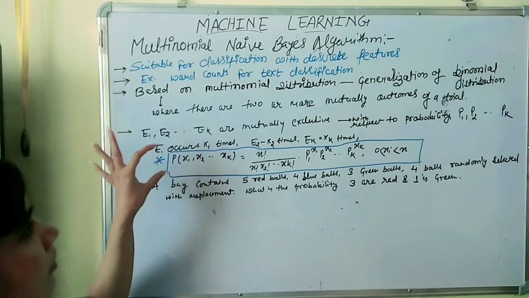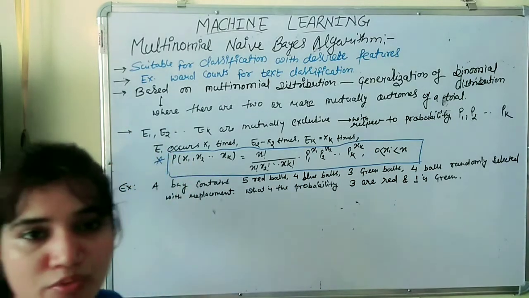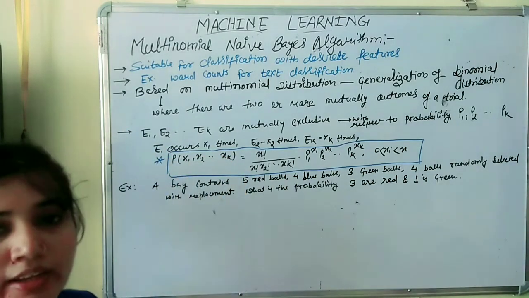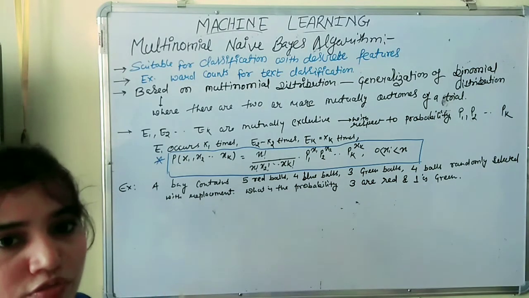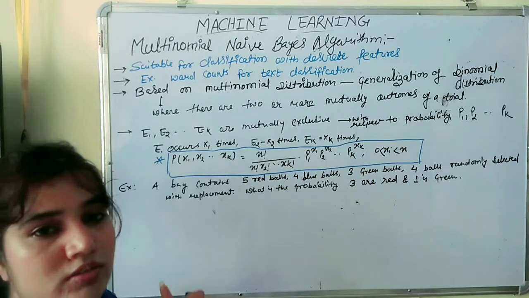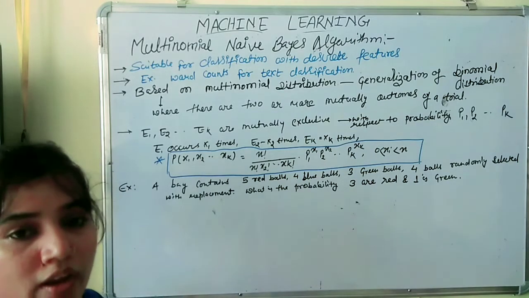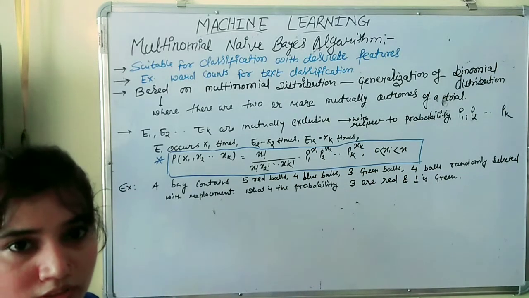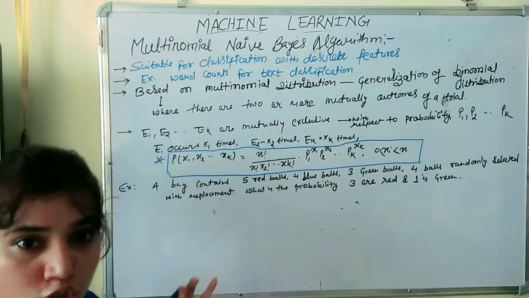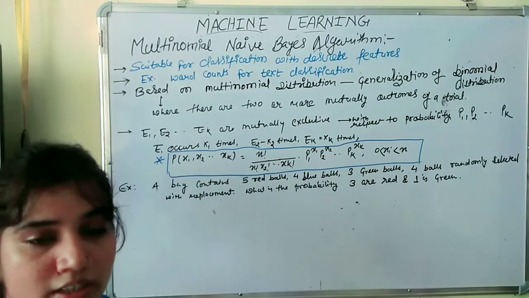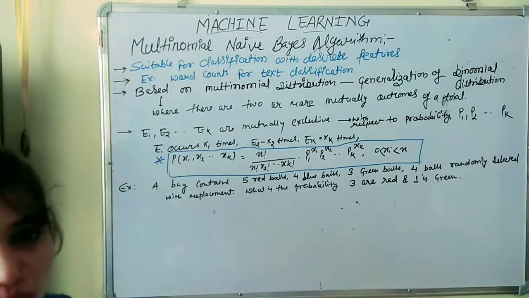This is the simple formula for the multinomial distribution, which we will use in any text document where we have to find particular counts, the number of occurrences, or the frequency of a word. Wherever we get this kind of term, we will use this formula.